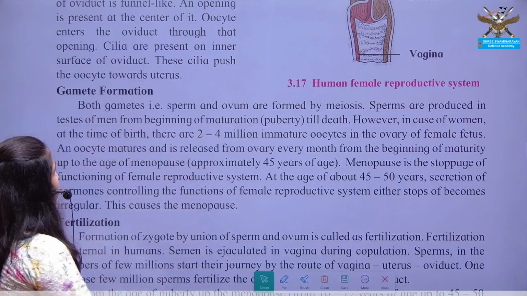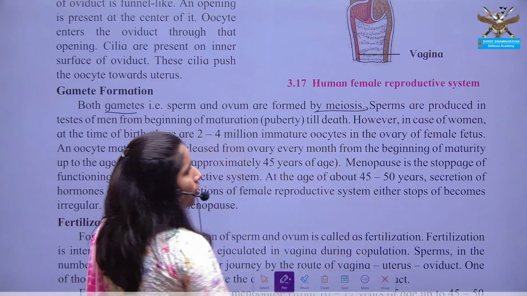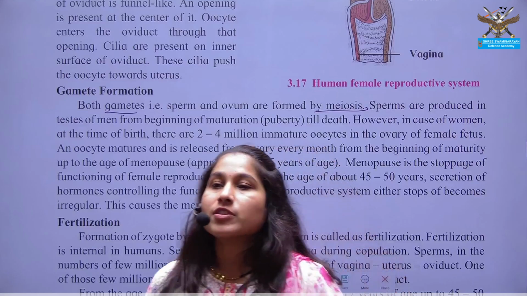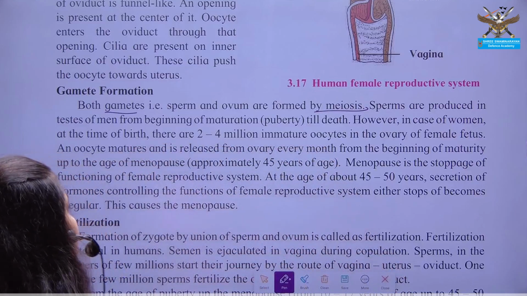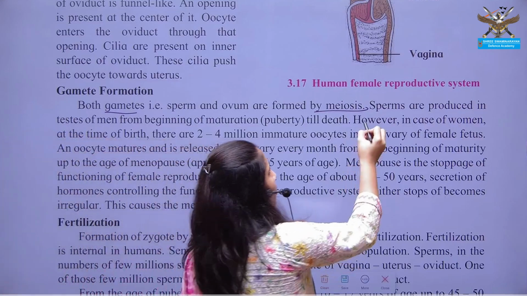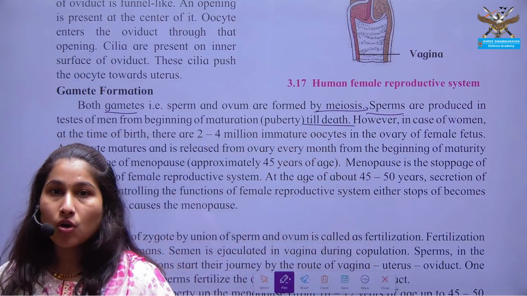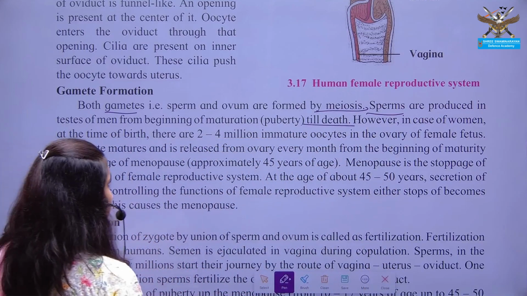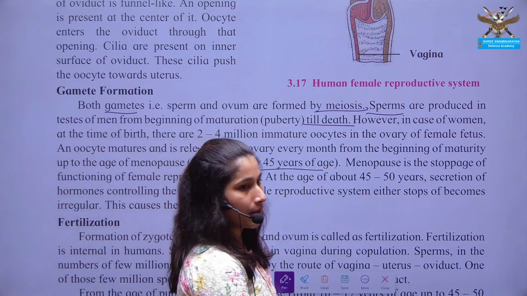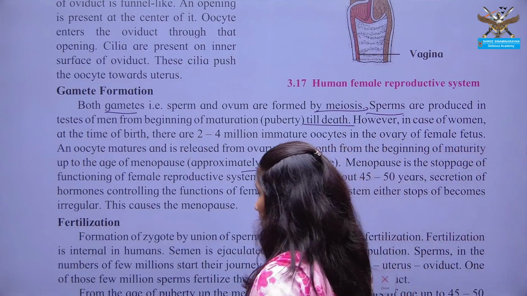Okay, as we have already discussed the meiotic division, gamete formation takes place by which type of cell division? Meiotic cell division. So the production of sperms in males is lifelong, till death, but the production of the fertile egg, ova, in females is only up to the age of 45.